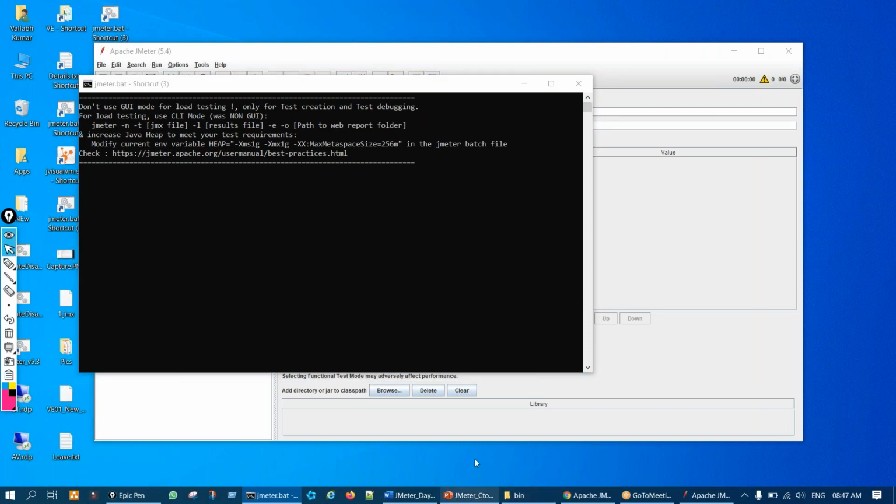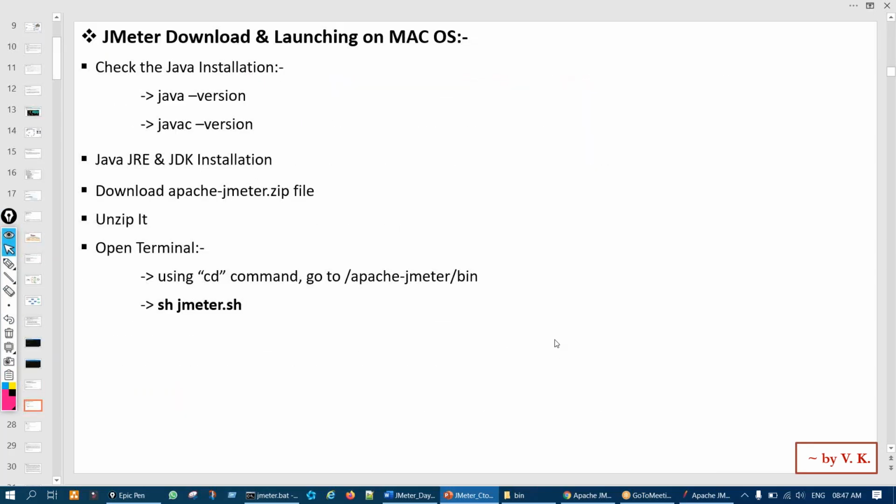Now next is how to do it on Mac. Same process. First check Java versions. If it is not there, install JRE and JDK. Then download the zip file, go to the terminal, and using the cd command, go to the bin directory on the Mac.